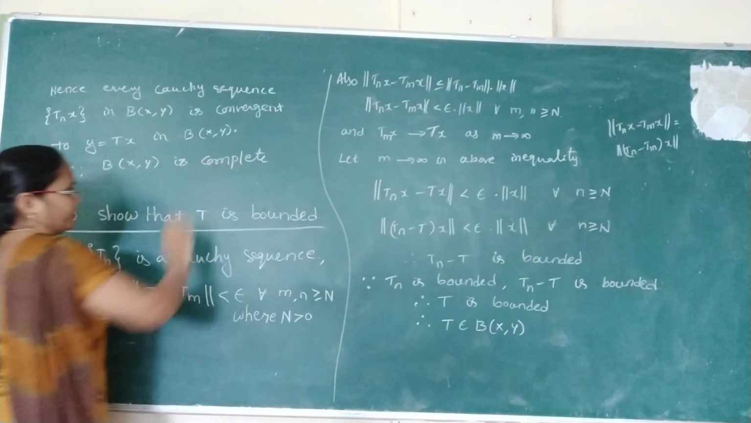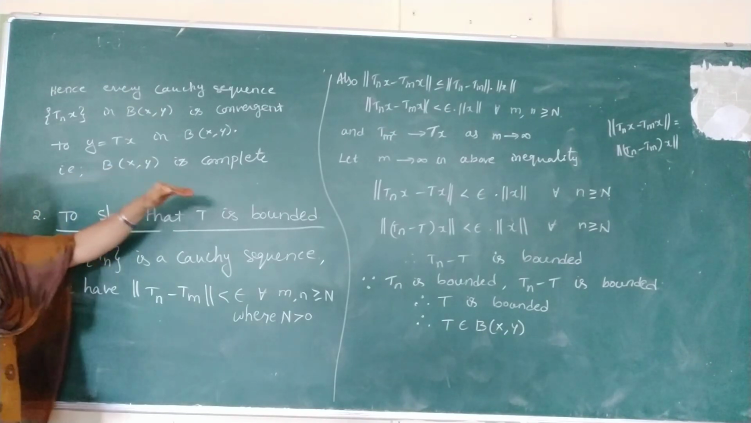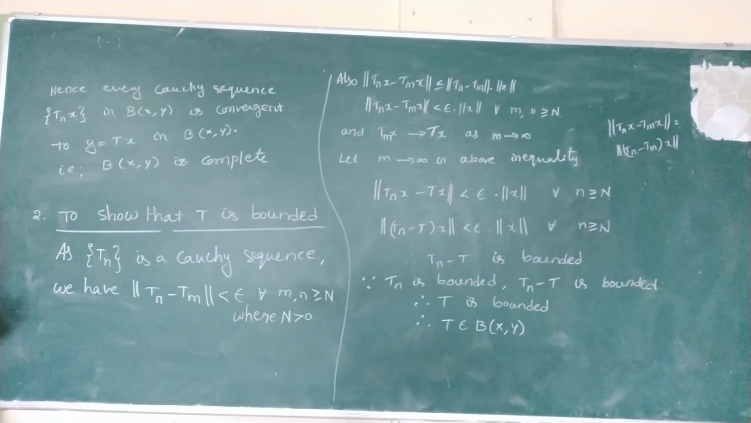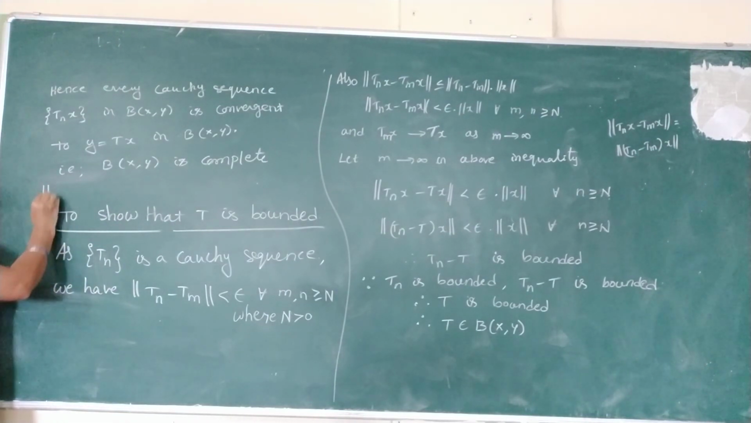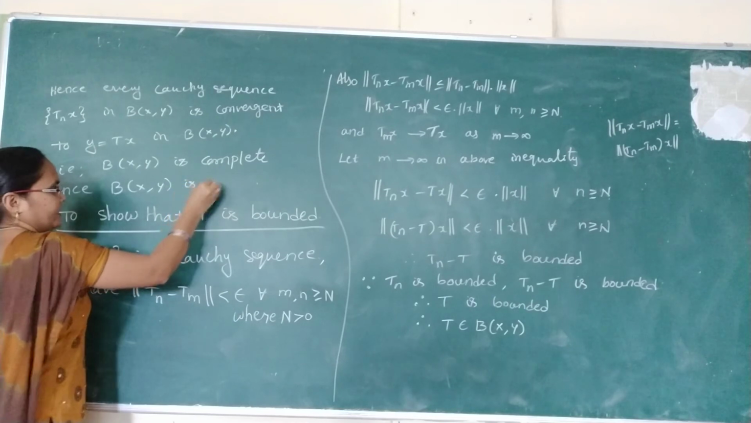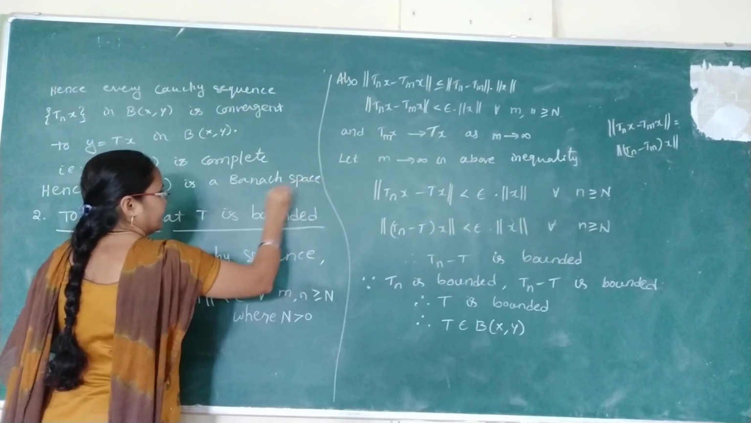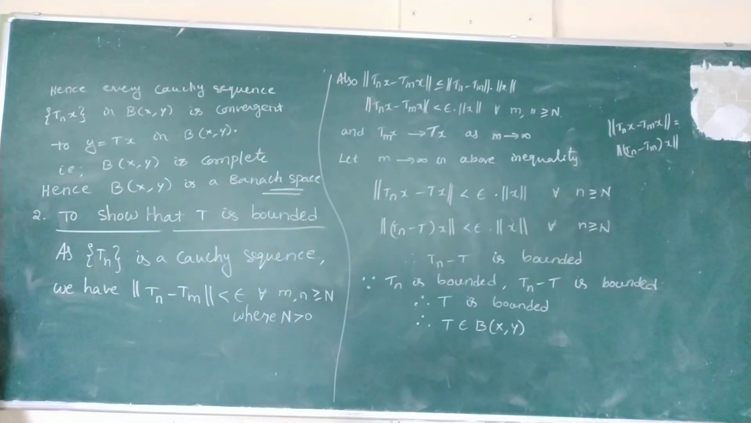So already we know that B of X comma Y is a normed space. Now we have shown B of X comma Y is complete. So we know that every complete normed space is a Banach space. So finally, hence B of X comma Y is a Banach space. Now if you get this theorem for 12 marks, you can write the normed space theorem proof and this theorem proof, both theorem proofs. Today's class first theorem and this second theorem together give the Banach space completeness proof.